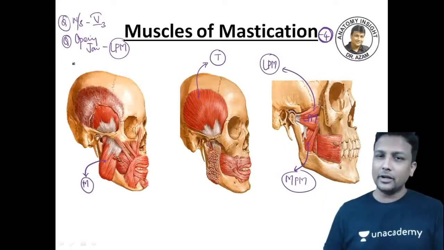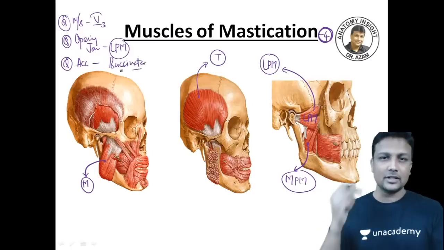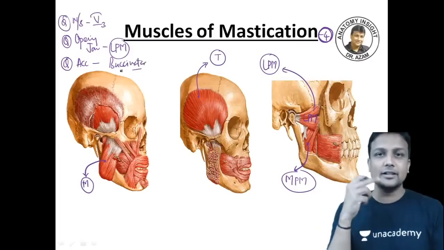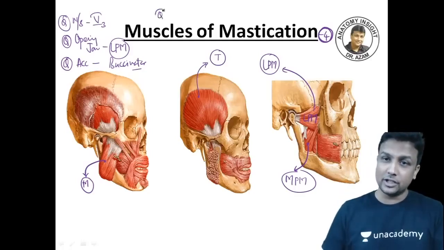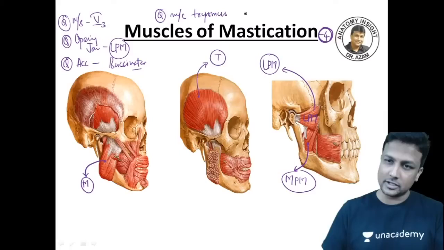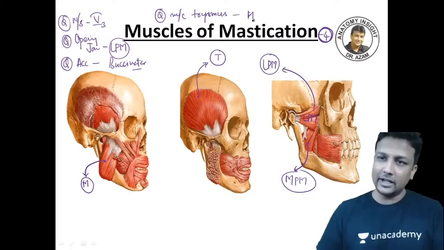Another thing you have to remember is the accessory muscle of mastication. I told you already which is the accessory muscle of mastication. That is your buccinator, the muscle present in the cheek. It is the accessory muscle of mastication. And nowadays they're asking one more important question: of all these muscles of mastication, which is most commonly involved in trismus? The most commonly involved in trismus will be your medial pterygoid muscle.